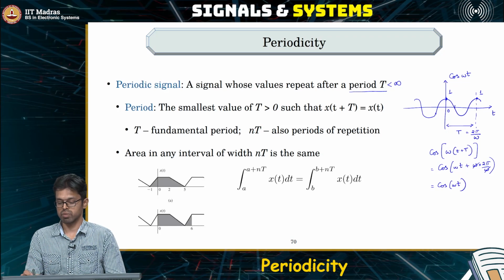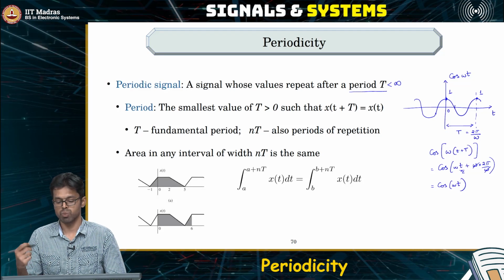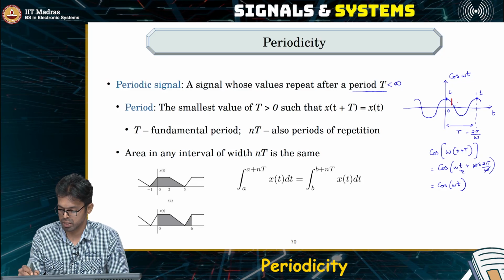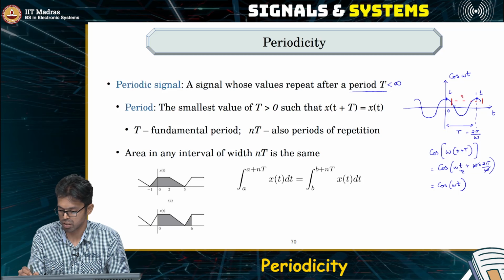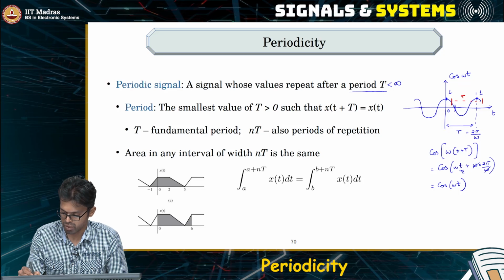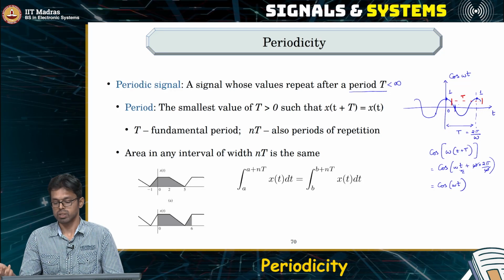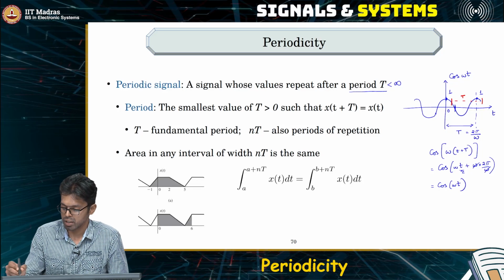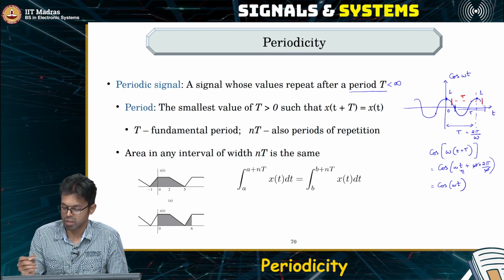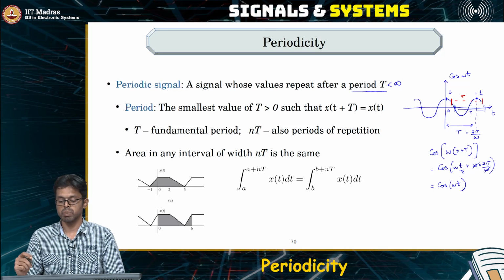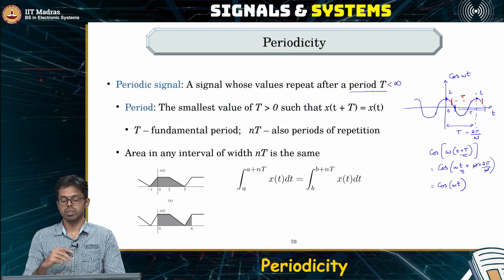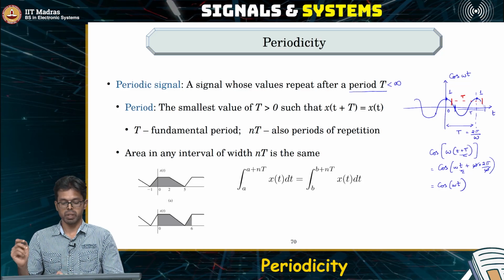One thing you notice here is that we did not fix any value of time. No matter what value of time you pick, you can start at this point and add plus T to it, and the same value of the signal keeps repeating again. You can take this point, where the value of the signal is 0 because it is cos of pi by 2. Now add plus T to it, and the signal keeps repeating. It doesn't matter at which point you observe the signal, as long as you add plus T, you will observe the same point. This is what we mean by periodicity.